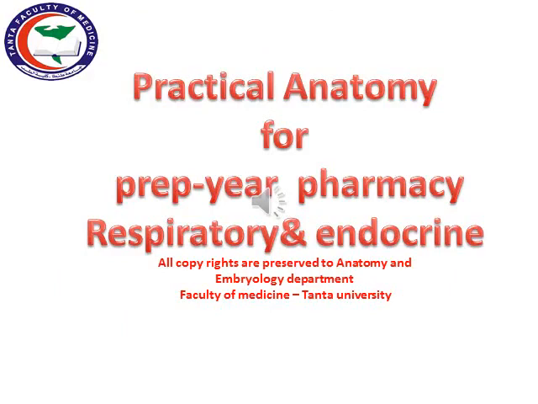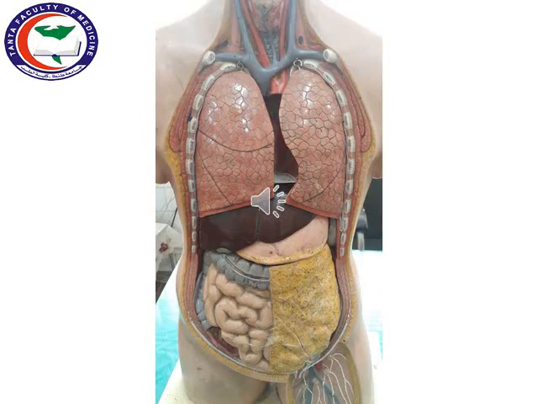Respiratory and endocrine system. The upper respiratory system consists of the nose, the pharynx and the larynx, and the upper half of the trachea. The lower respiratory system consists of the lower half of the trachea, the bronchi, and the right and left lung.